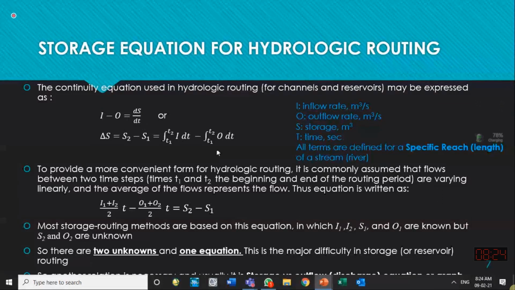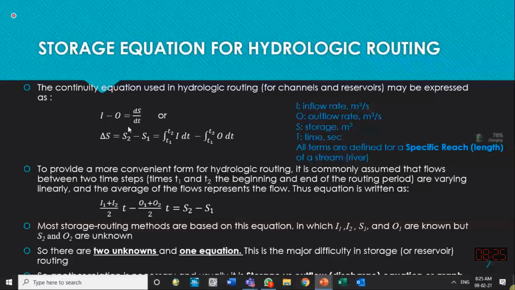So in routing, we take inflow and outflow in the units of discharge, and this is related to the earlier lecture on mass balance studies in the system. Earlier we called them hydrologic equations. This is the same. So this is the mass conservation equation or the continuity equation. The difference of inflow and outflow is equal to the rate of change of storage if inflow and outflow are in units of discharge, cubic meter per second or cusecs.